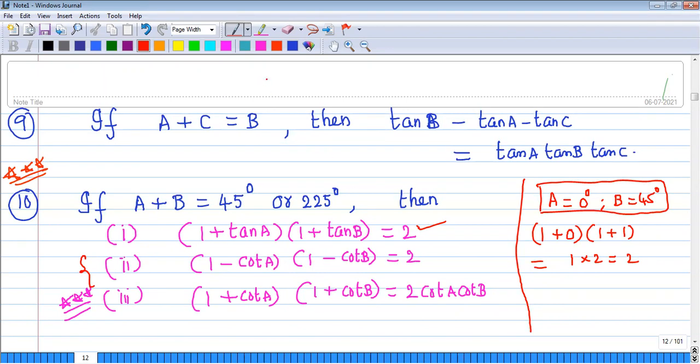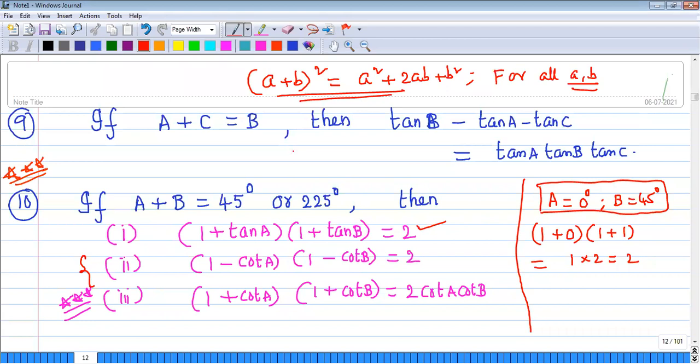For example, A plus B whole square is equal to A square plus 2AB plus B square is an algebraic identity, which holds for whatever values of A and B you take. But these identities do not hold for all values, so in trigonometry they are called conditional identities.